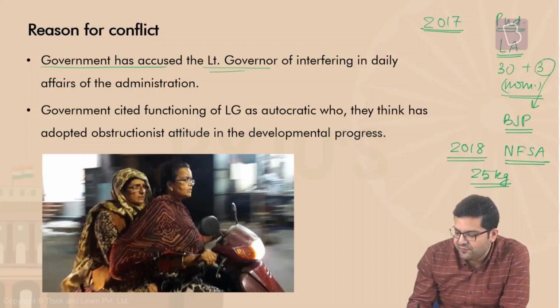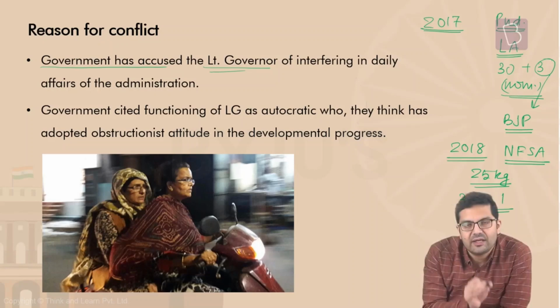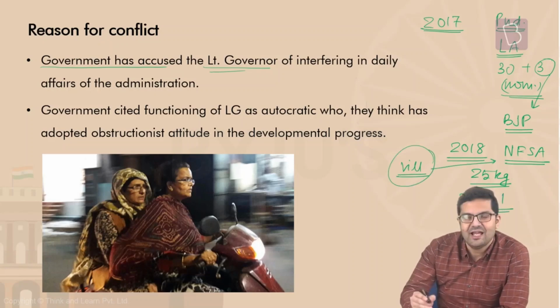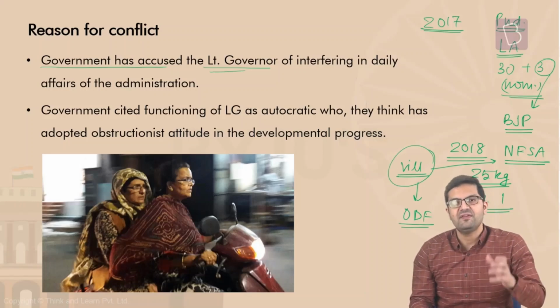25 kgs per month of ration, that is for a family of 5. Rice at 3 rupees per kg, wheat at 2 rupees per kg, and coarse cereals at 1 rupee per kg. Now, Kiran Bedi tried to pass an order, and she said that only those villages will be able to get the benefit of NFSA, the National Food Security Act, which had cleared the target of being an ODF, open defecation free village, garbage free village.